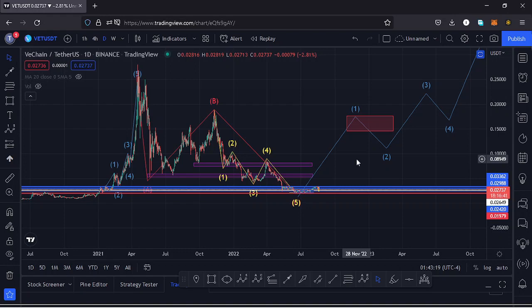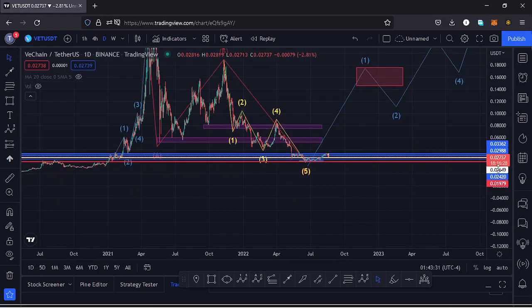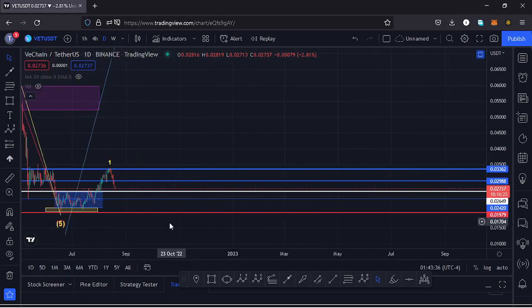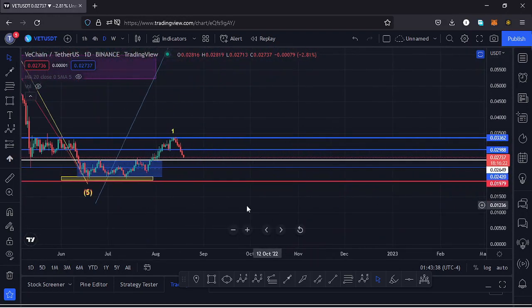And I'll kickstart the video by giving a brief of what has been happening on this chart. Vechain from the all-time high has been seeing lower prices in this massive ABC correction, which has now taken us to around the $0.02 mark, and by so doing I believe it has done the minimum that we expected it to do in its ABC correction, and soon we might see a very nice bounce to the upside.